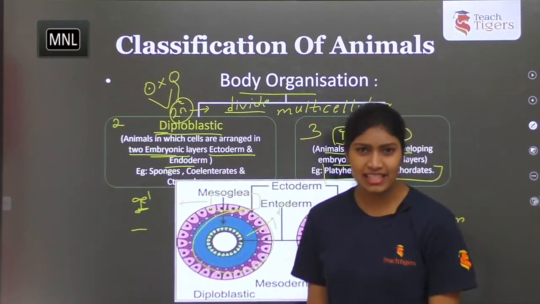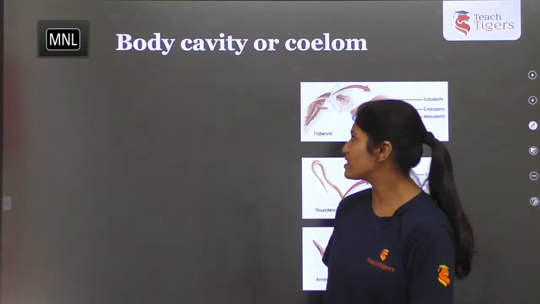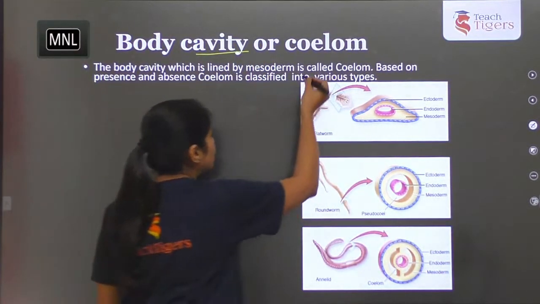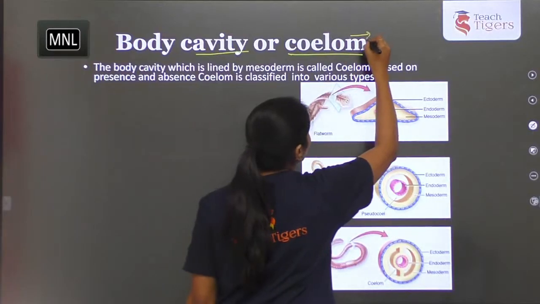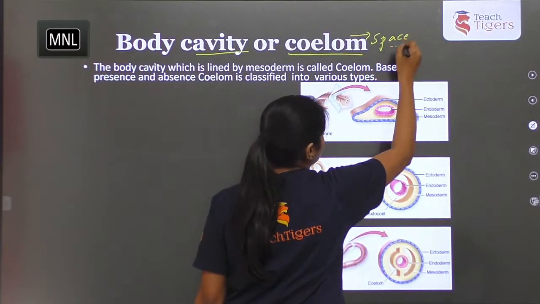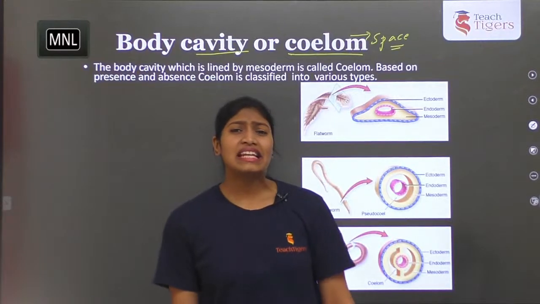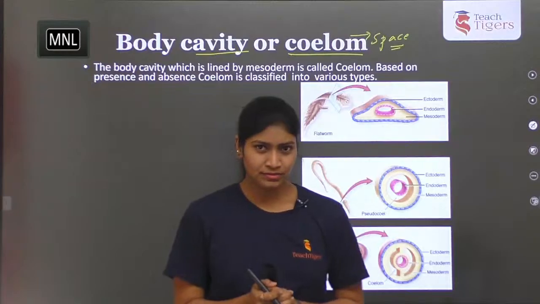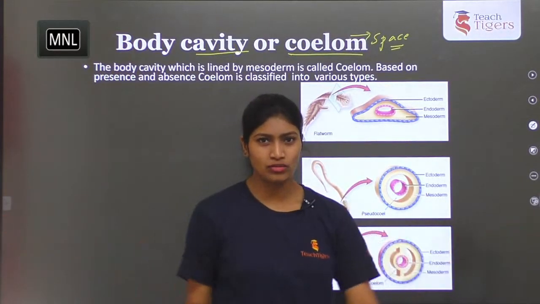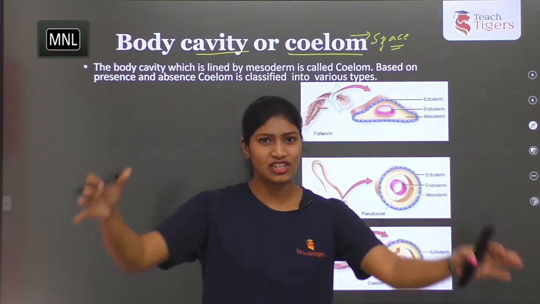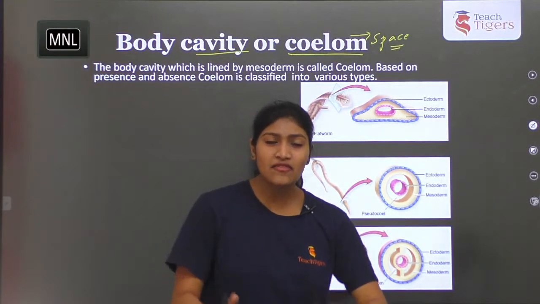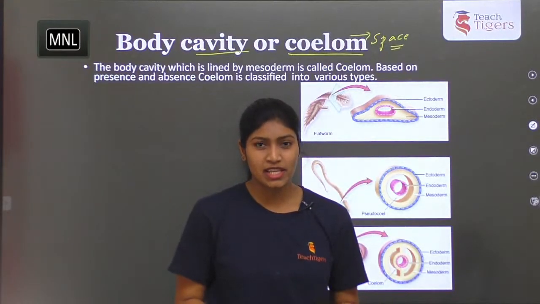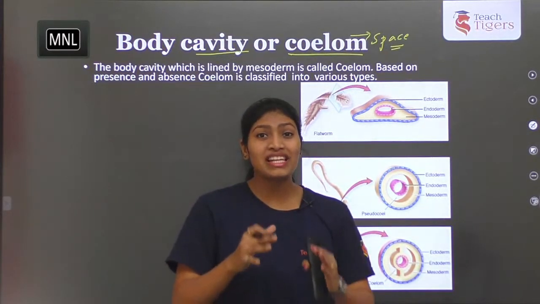Next, let's move on to the next basis of classification, that is body cavity or coelom. So what is body cavity or coelom? Coelom means it's a space or cavity. Why do we need coelom? For example, if you have an empty room, then you can buy furniture and arrange it according to your wish. Same way, if the organism's body is free, then the arrangement of organs can take place. So for the arrangement of organs, we need space.